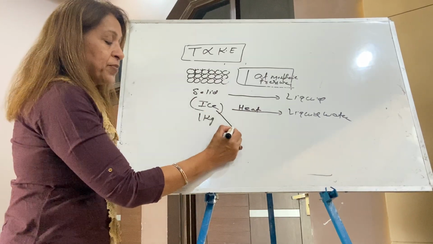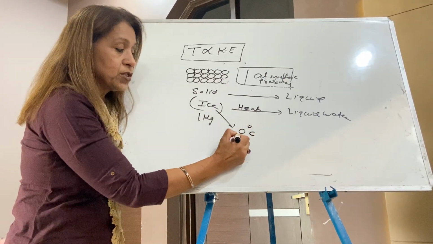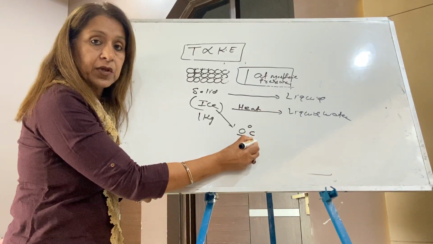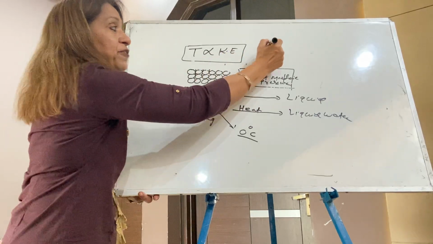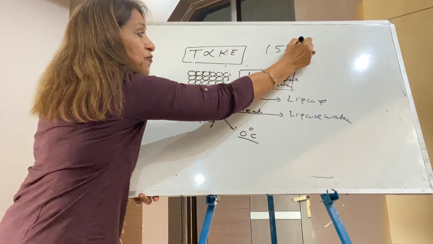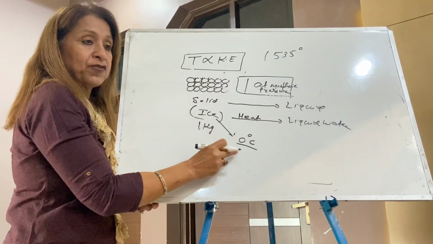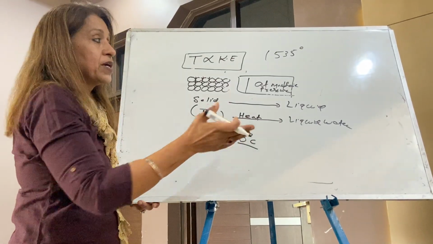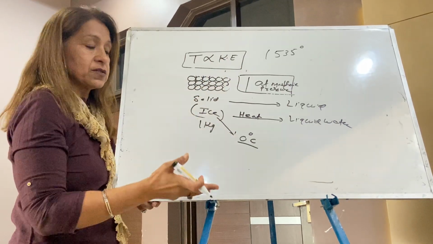For example, ice starts melting at 0 degrees, but iron starts melting at 1535 degrees. 1535 degrees is the melting point of iron, and 0 degrees is the melting point of ice. That means the harder the iron solid is, the softer the ice is.